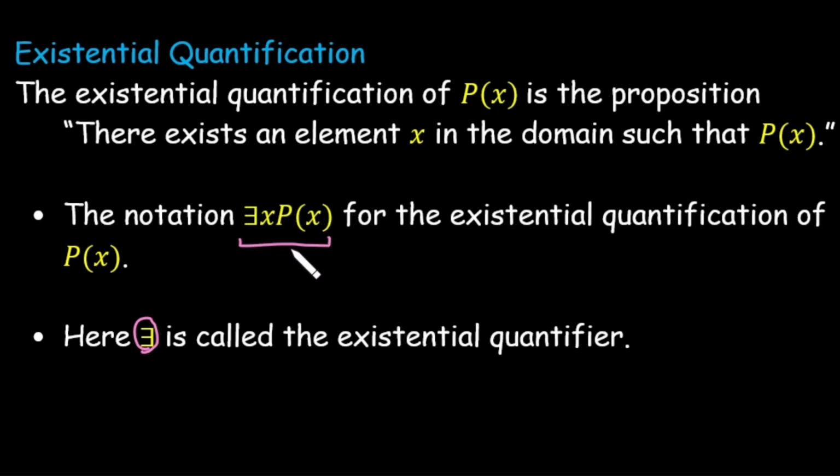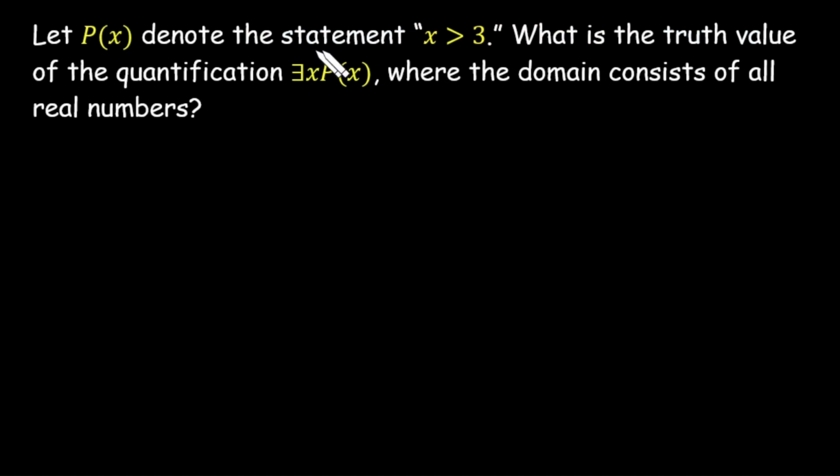Let's understand what this means with the help of an example. Suppose we have the statement x is greater than 3. We need to predict the truth value of this. Now what does it mean? It means whether there exists any value of x from the real numbers such that x is greater than 3.